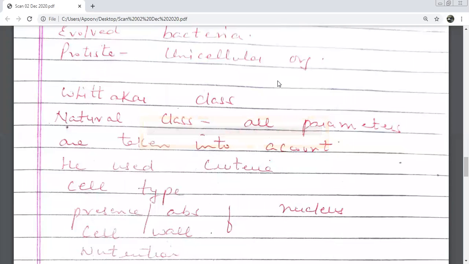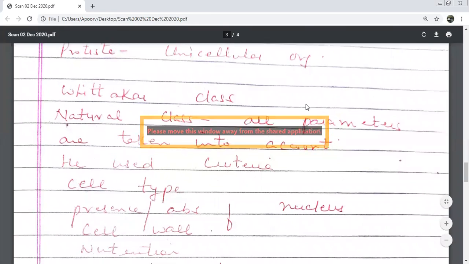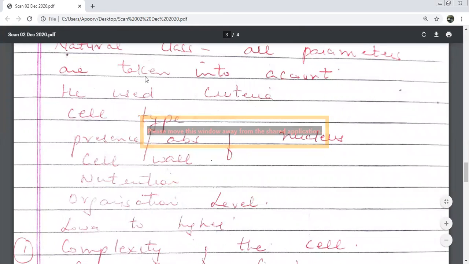Now let me tell you about Whittaker's classification. He took all the parameters possible into account. So he studied many characters and then did the classification. So would you call Whittaker's classification natural system or artificial system? Natural. Very good. Natural system of classification. So you can see on the screen what I've written. It's a natural system of classification because all parameters are taken into account.